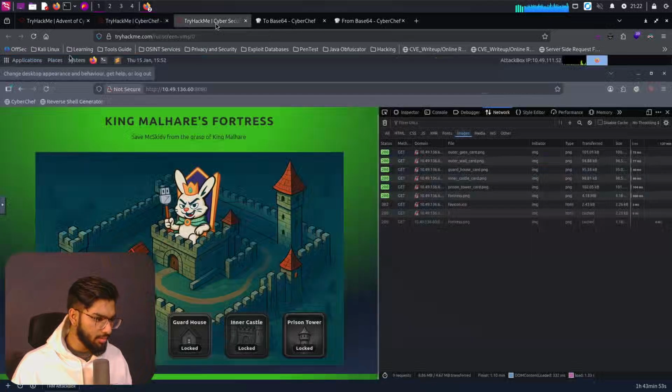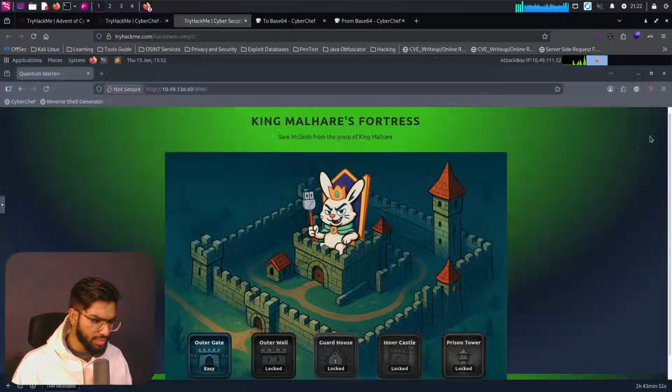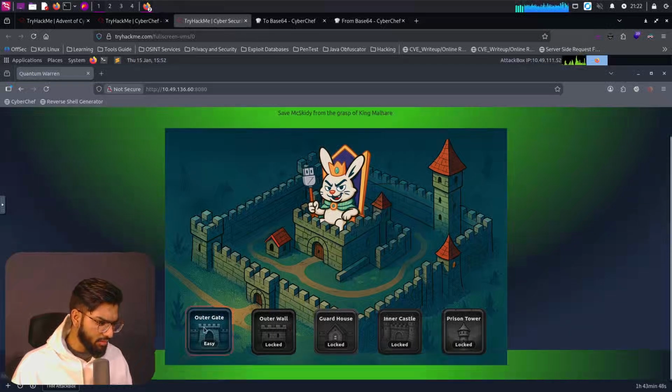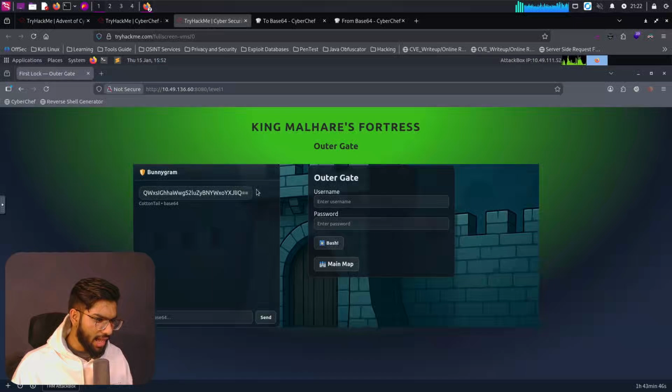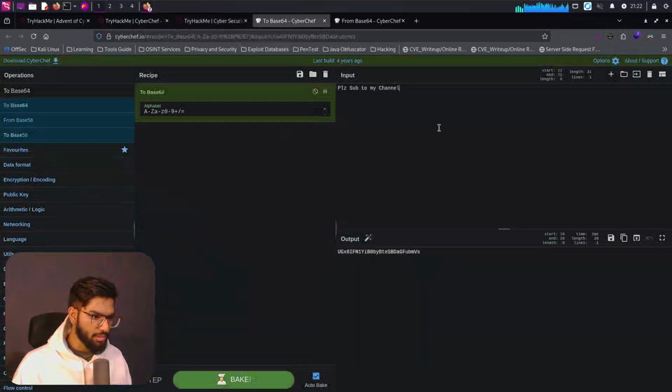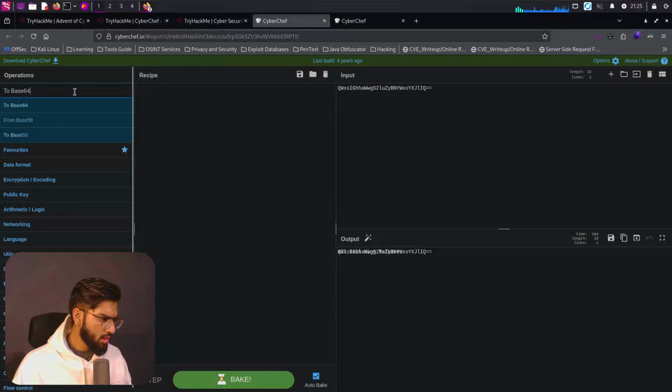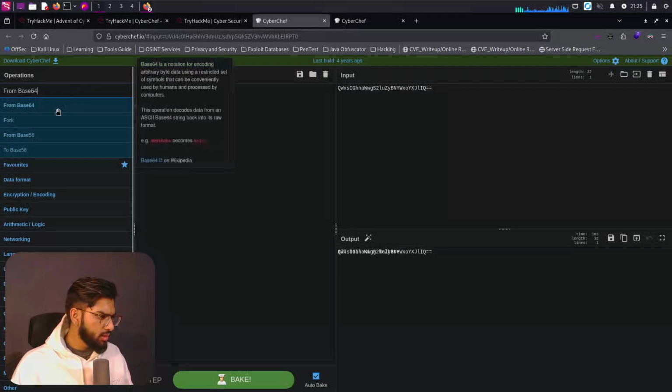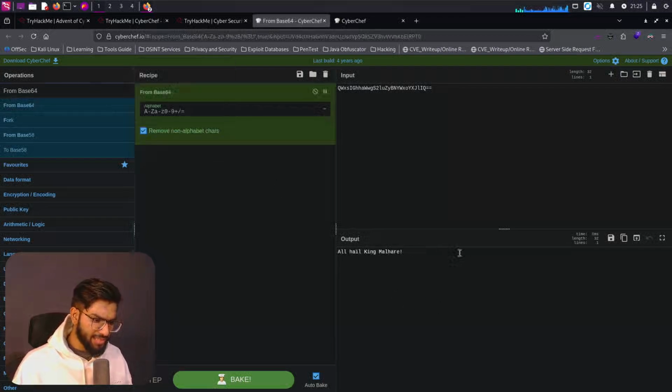Okay, so let's come here and probably close that there. What do we have here with outer gate? Let's click on that. And we have the content here, base 64 there. So the username and password, it says bash main map. Let's copy the base 64 code here, come back to CyberChef and call it from base 64. So let's drag it and drop it here. It says all hail King Malhare.